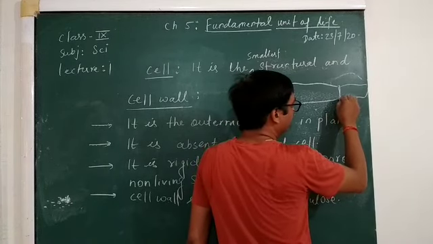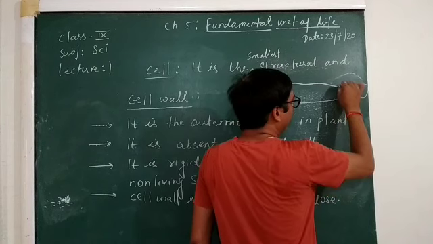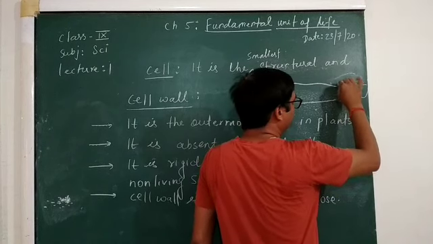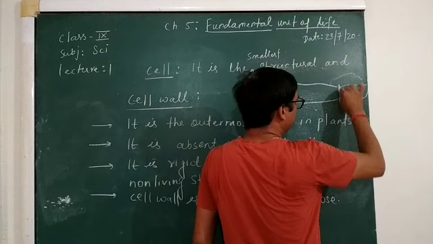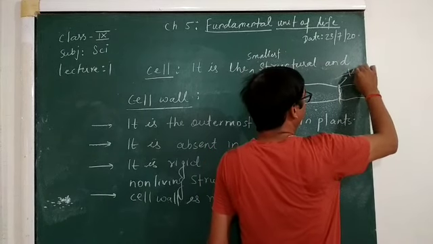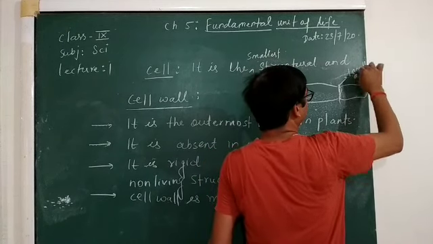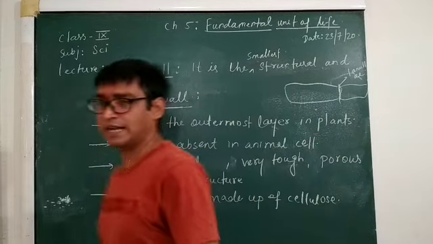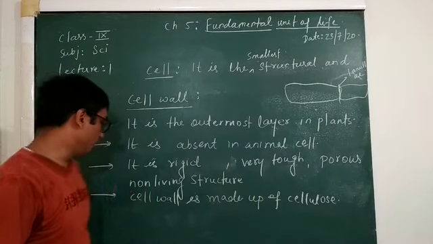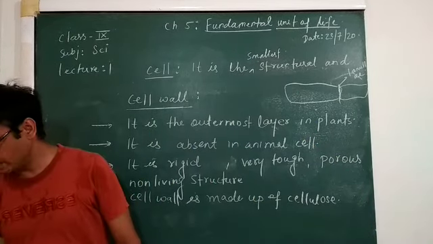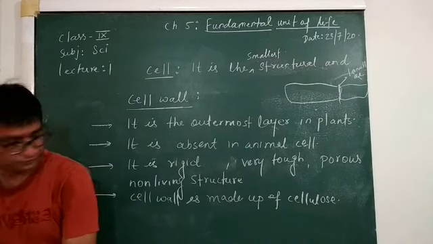There is a yellowish layer-like structure over here. These layers are called lamellae.